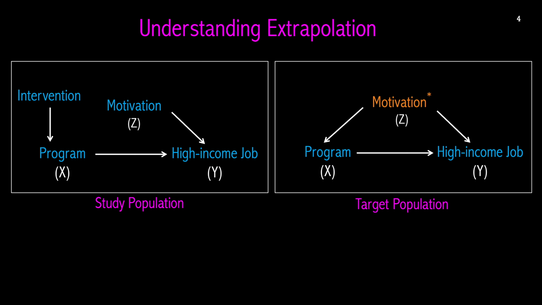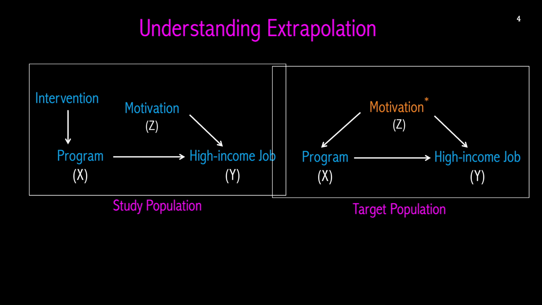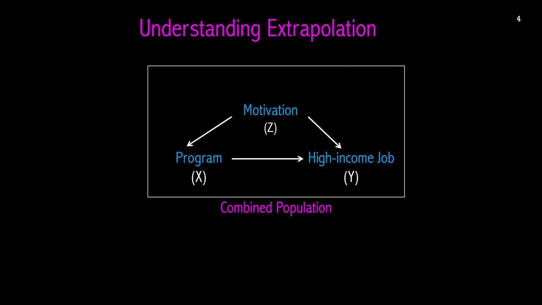In order to characterize the problem of extrapolation, we need a way of representing that the study and target populations differ without specifying precisely what accounts for the difference. Judea Pearl and Elias Bareinboim's Transportability framework allows you to do just this. This framework enables you to combine the graphs for the study and target populations into a single graph, and to indicate the points at which the populations differ using something called an S-node.